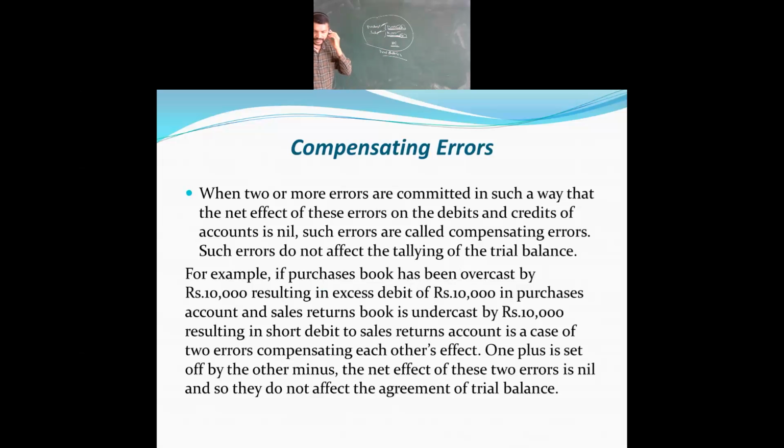Then one more: rent 500 and wages 500. Both are expenses, similar in cost. If you increase one and decrease the other, the answer will tally. One is increasing and one is decreasing. If you have reduced this, the answer will tally only. Here the trial balance will not get affected. What do we call such errors? Compensating errors. We call these errors compensating errors.